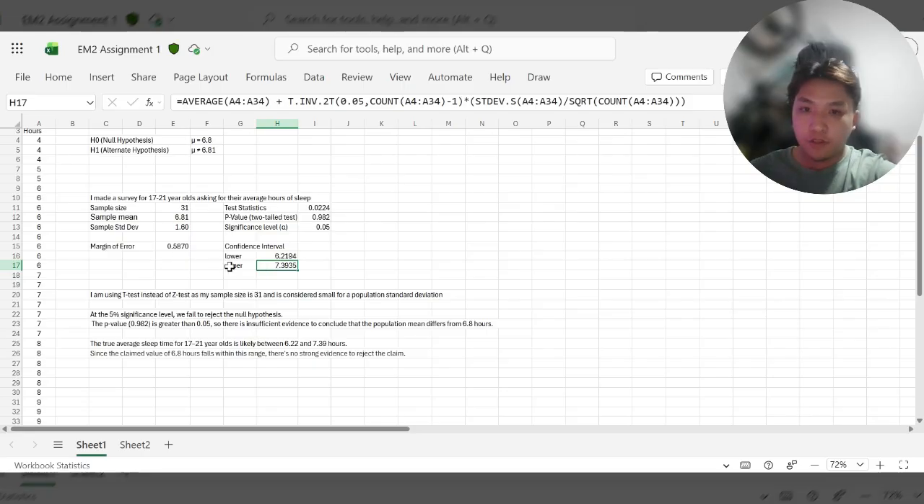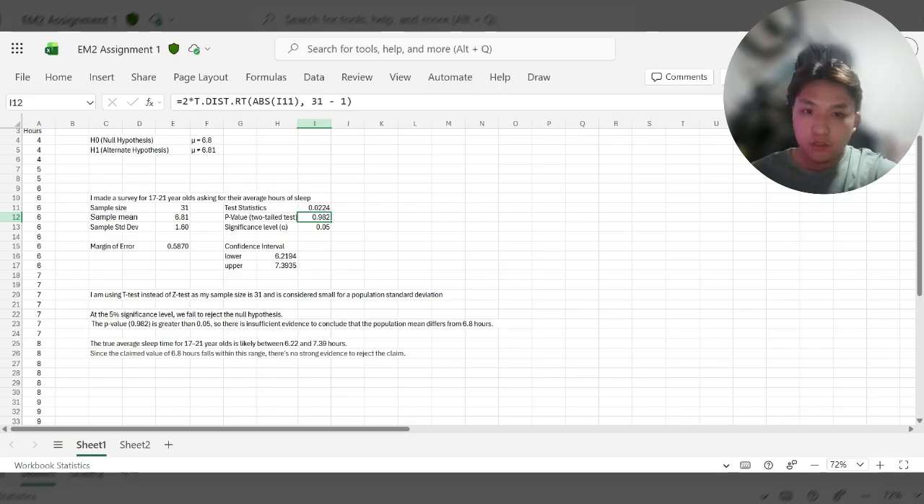Finally, I compare this with the claim value of 6.8 hours. Since 6.8 hours is inside the confidence interval, there is no strong evidence that the true mean of sleep duration is different from 6.8 hours. This matches the conclusion from the hypothesis test based on the p-value.